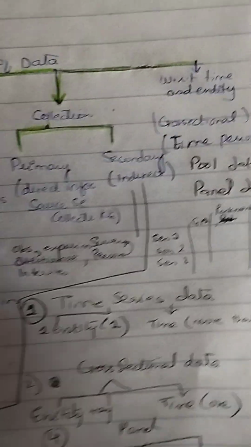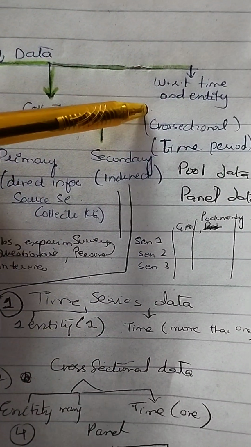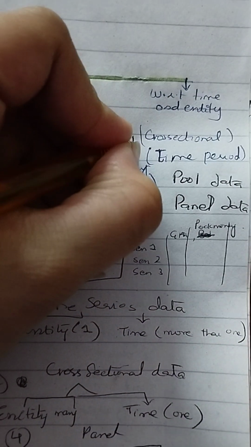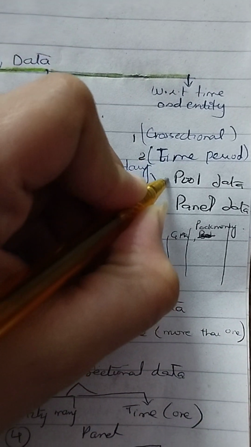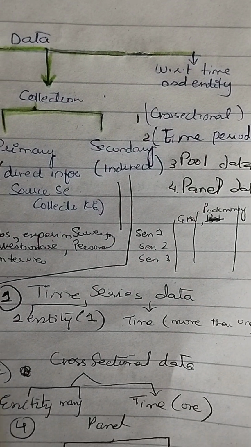Okay, so the third area is with respect to time and entity. There are four types: cross-sectional, time series, pool data, panel data. Very easy.